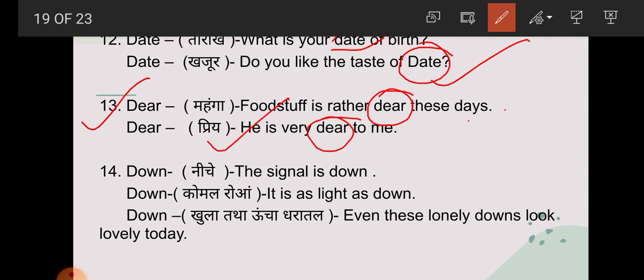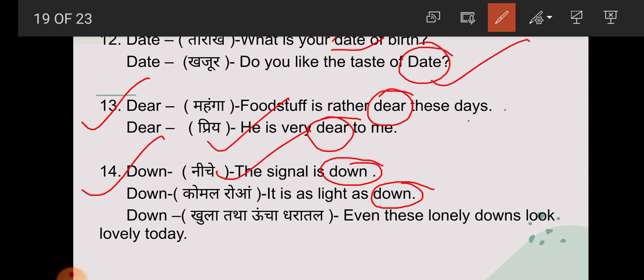Priya. Number 14, students, down. The signal is down. So down is here niche. Next one, down, student. It is as light as down. So here down means what? Komal roa. It is as light as down means komal roa or feathers.